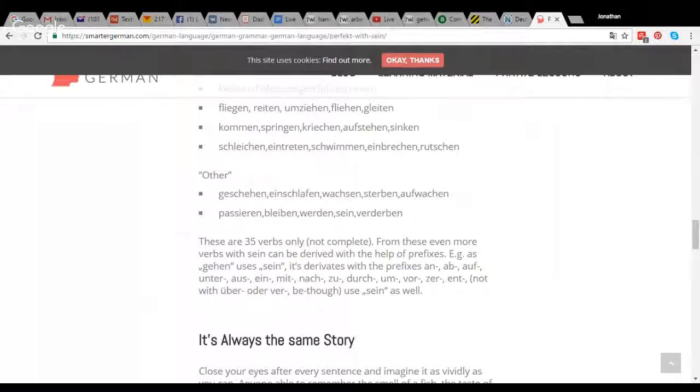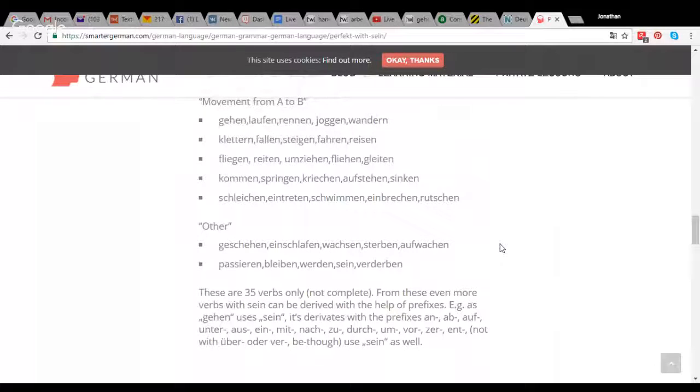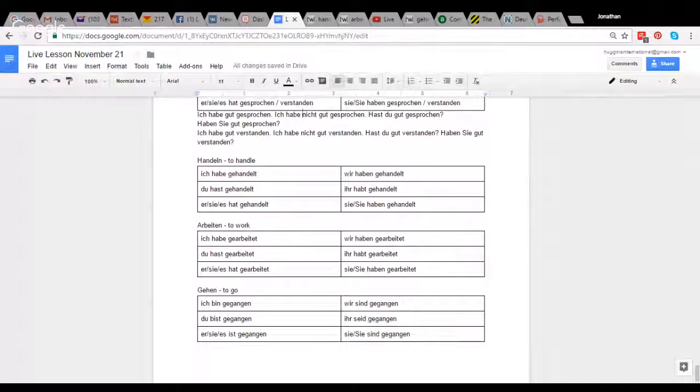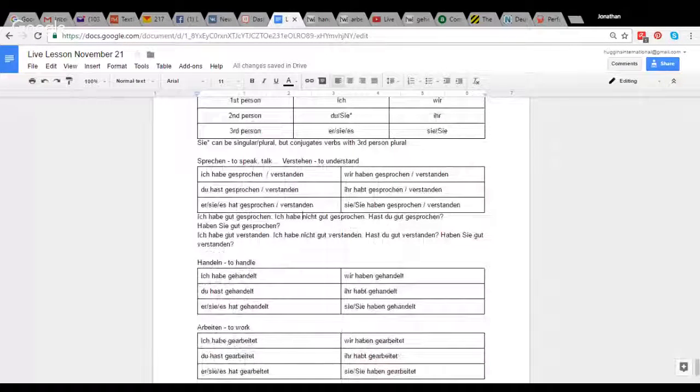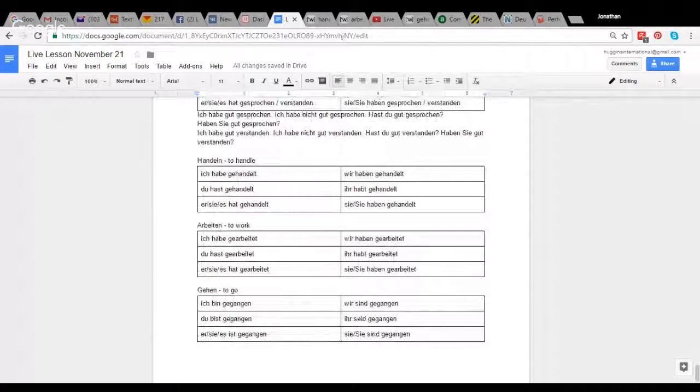So there's a lot of verbs on there, and you need to memorize these little by little. But basically, the majority of verbs in German use haben as the auxiliary verb, and these other verbs you will need to memorize to use sein.